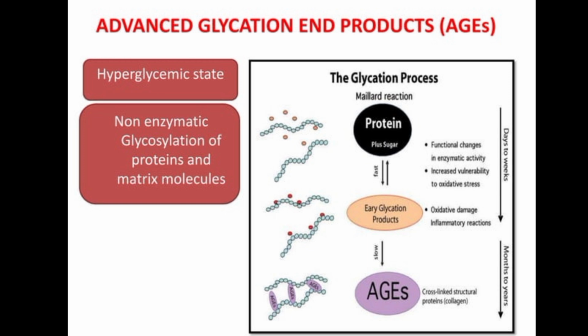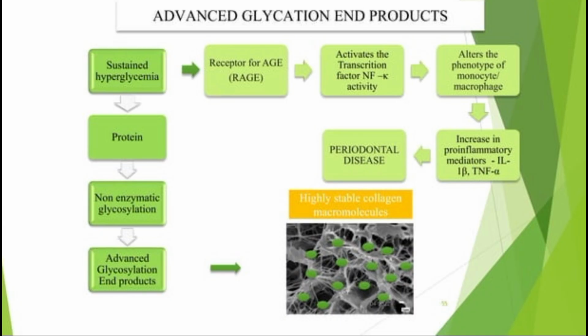Hyperglycemia leads to the non-enzymatic glycation of proteins, resulting in the formation of advanced glycation end products, or AGEs. AGEs accumulate in various tissues, including the periodontal tissues, and can modify the structure and function of proteins, such as collagen, in the gingiva. These modified proteins can trigger inflammatory responses and impair normal tissue repair and regeneration processes.